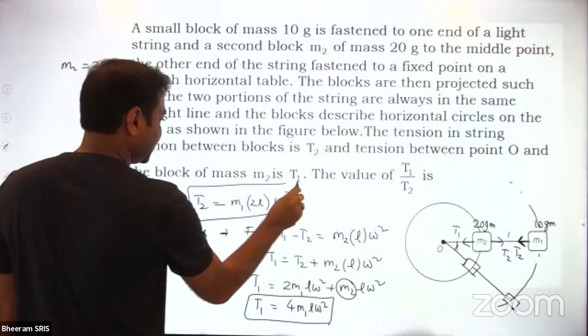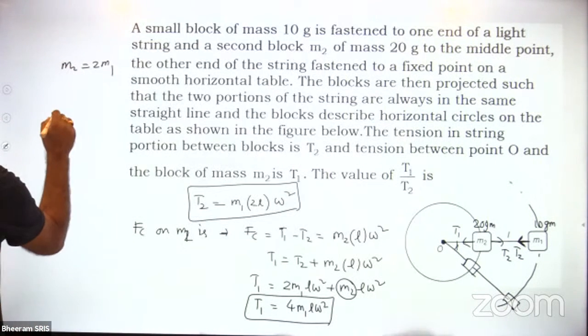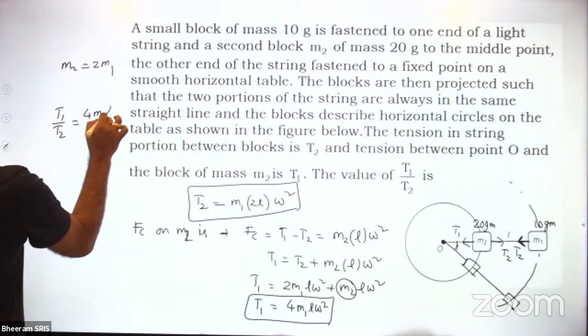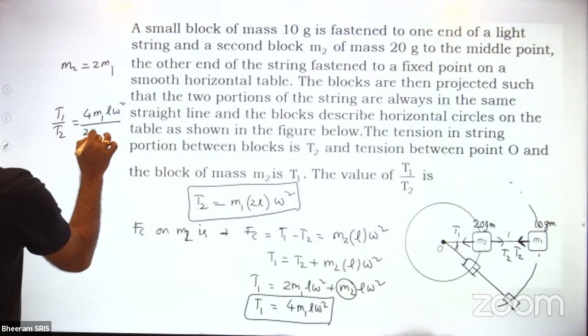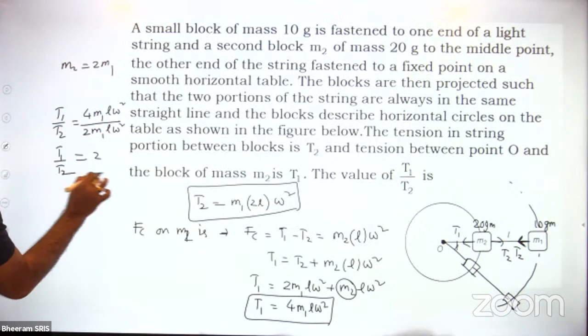And T2 is 2 M1 L omega square. So ultimately T1 by T2 is equal to 4 M1 L omega square by 2 M1 L omega square. So you will get T1 by T2 is equal to how much? 2.